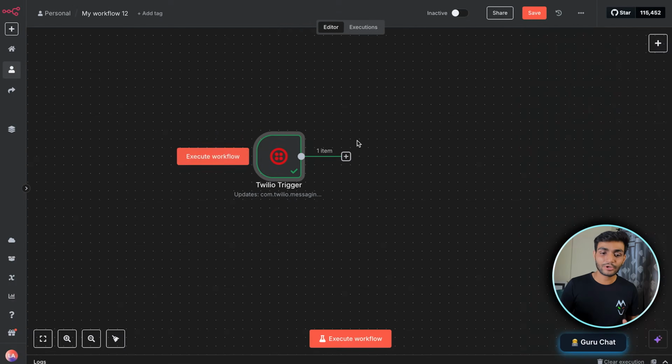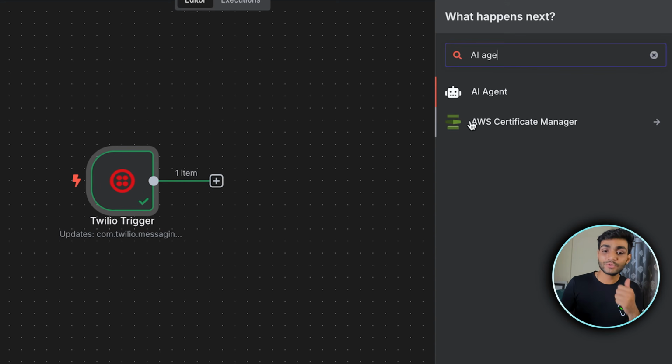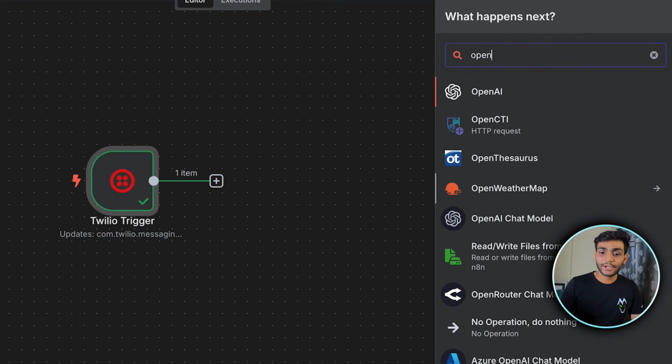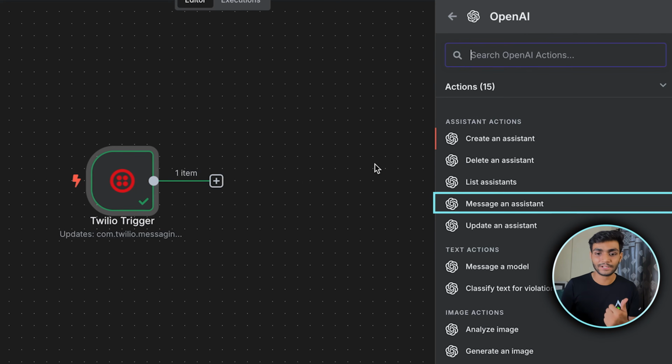Okay, so for that we'll click on the plus icon and we'll be using OpenAI. We could have used the AI agent over here, but we need to feed the information. So we are using the OpenAI node, because if we want to use an AI agent, we have to go for vectorization, embedding and everything, but we don't want to do that. We'll be creating an assistant. So let's click on message an assistant.